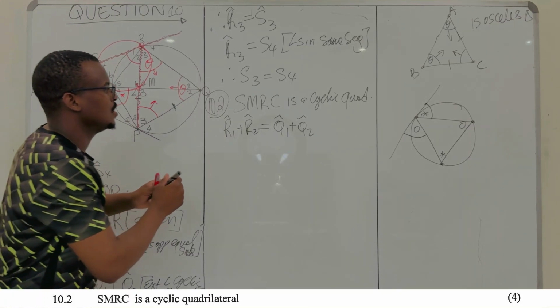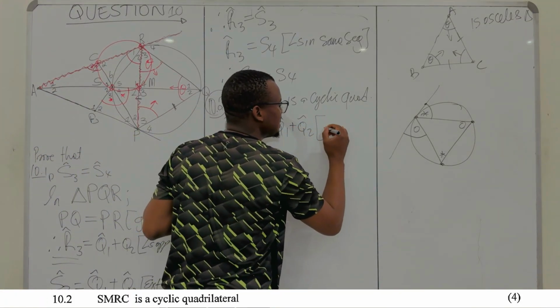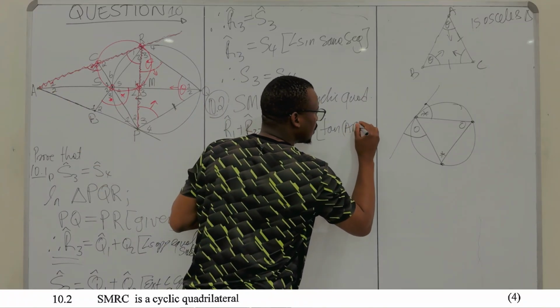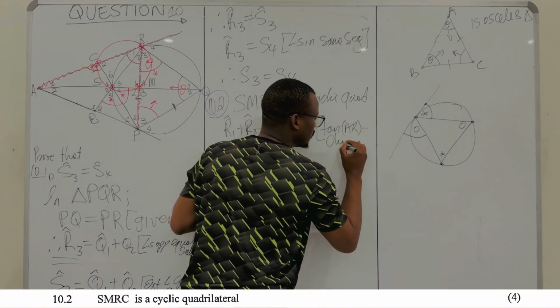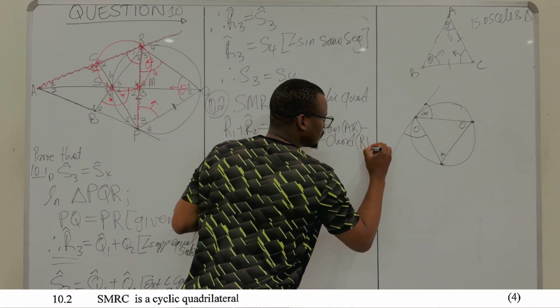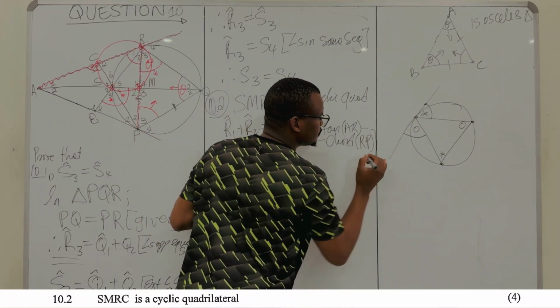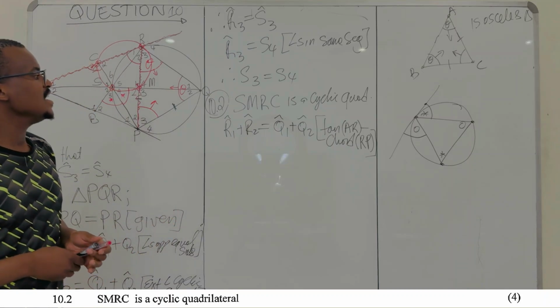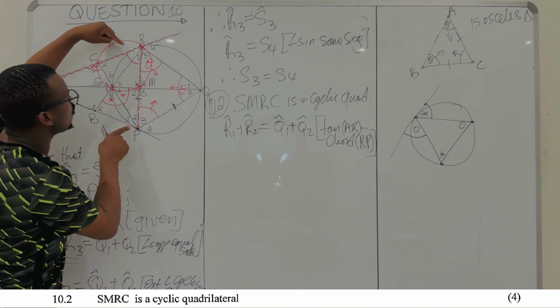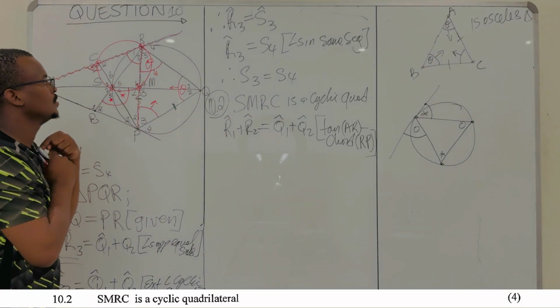So in that case, this is our tangent, what is our tangent? AR. Chord. What is our chord? RP. So in this case, we've shown that the angle between the tangent and the chord is equal to the angle that this chord subtends on the other segment.